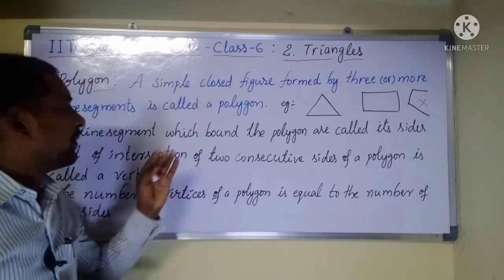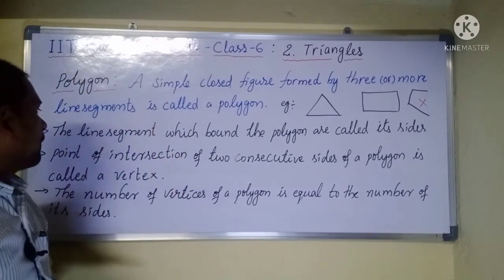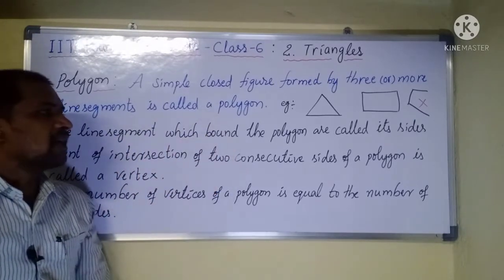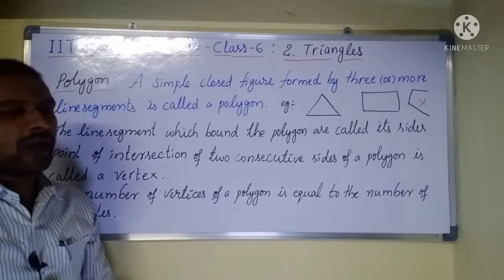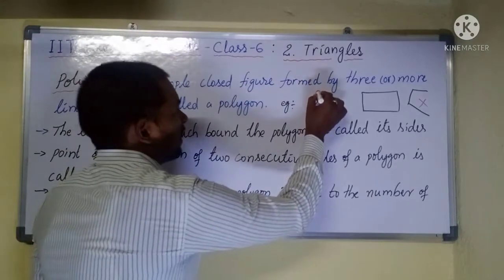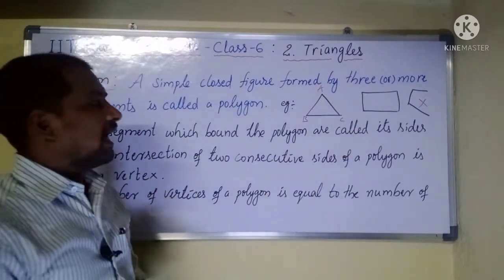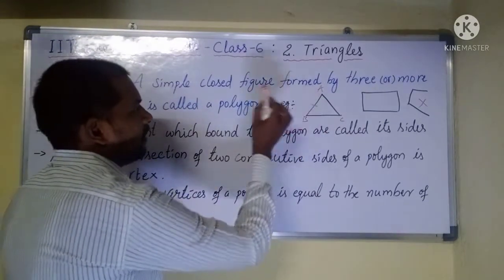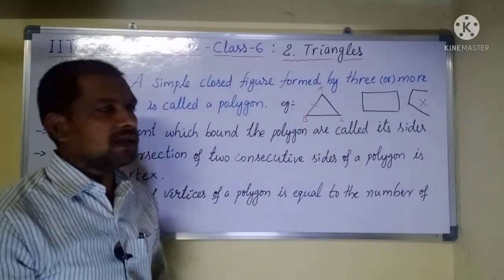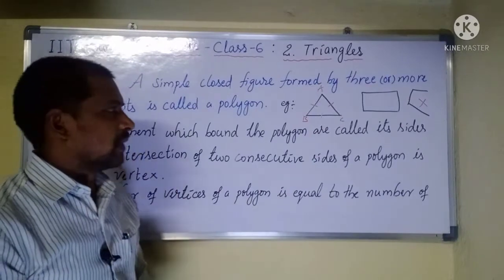Okay. Some properties of a polygon we will discuss now. Property number one: the line segments which bound the polygon are called its sides. Suppose this is a triangle ABC. Here AB is one line segment, BC is another line segment, and CA is one more line segment.